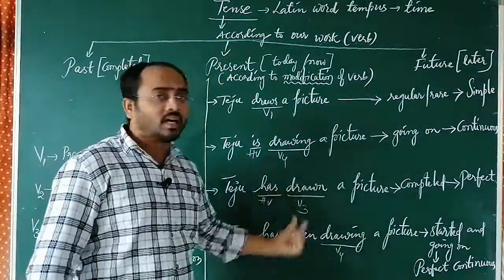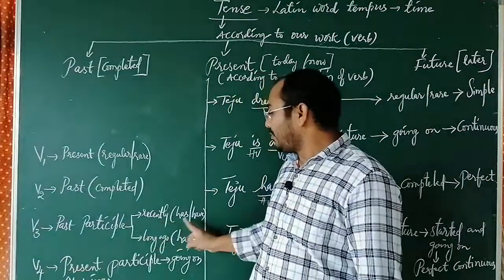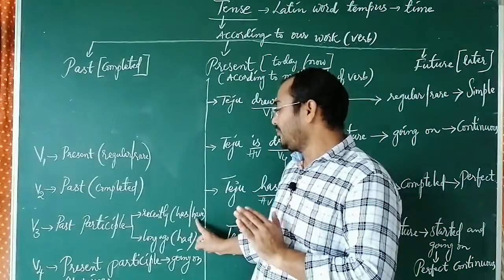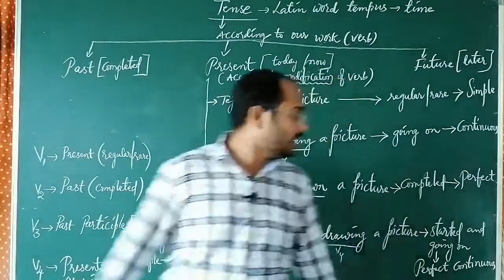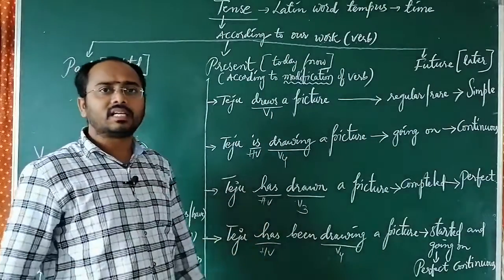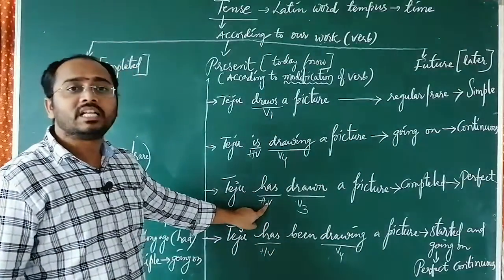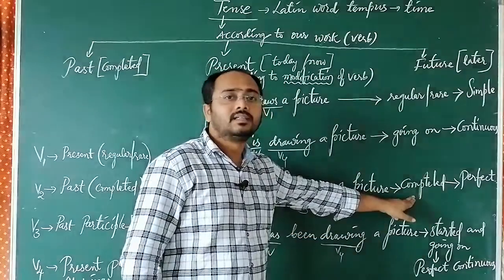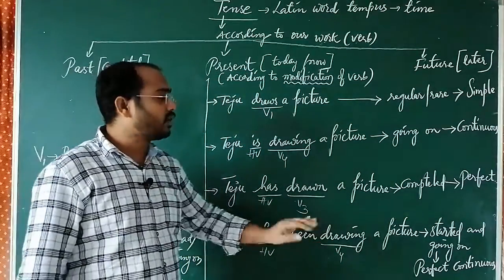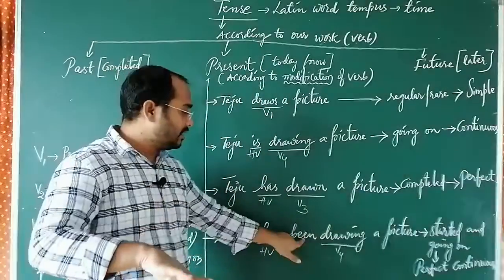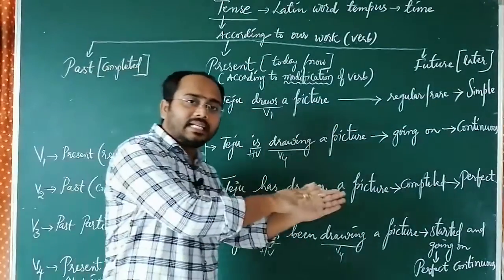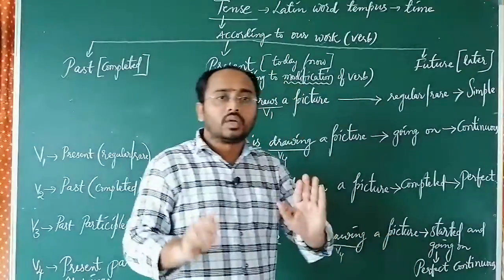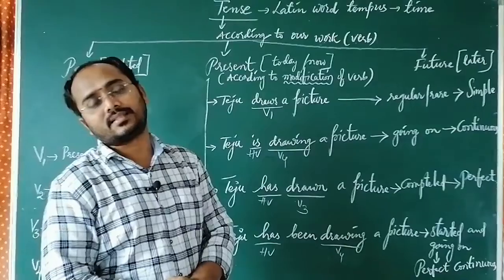Next, Teju has drawn. Here, if you consider the meaning, has and have give the meaning of recently completed. If you use the helping verb has or have, it gives the meaning of recently completed. In the same way, has drawn means just recently or today completed, and it also gives the meaning of present. As it is completed just now, we say completed. Next, Teju has been drawing a picture. Has, started; been, going on. So it already started and is still going on. Started in the past and still going on. Okay, these are the meanings of these sentences.